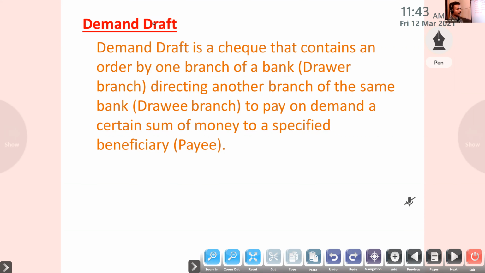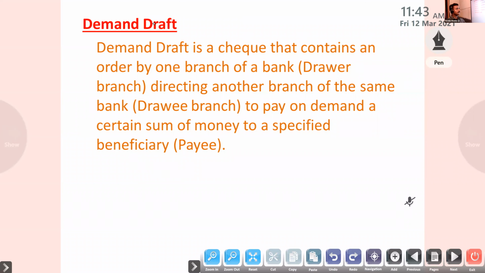So for that, what will I do? I have to go to the bank, SBI, and deposit that amount. Then they will give me the DD. After depositing the amount only, I will get a DD.